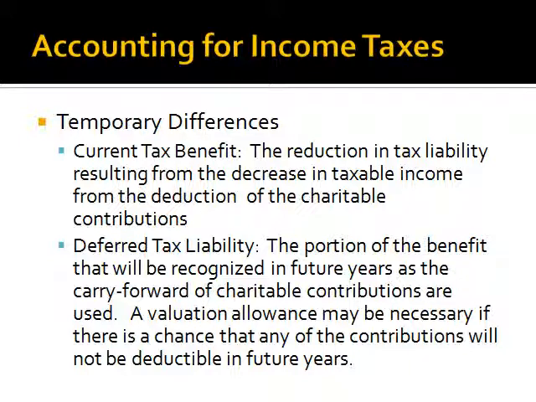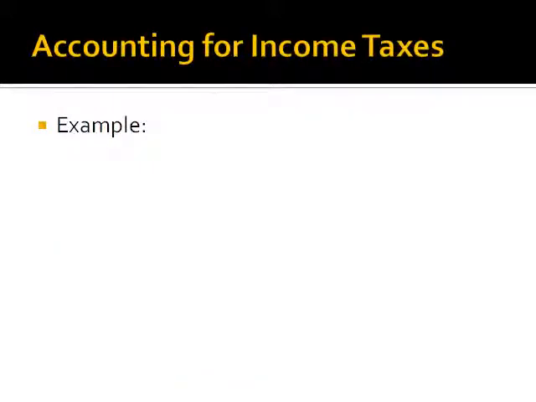However, a valuation allowance may be necessary if there is a chance that any of the contributions will not be deductible in future years. For example, in the previous given example, Happy Corporation had made $400 in charitable contributions, but only $300 was deductible for tax purposes.